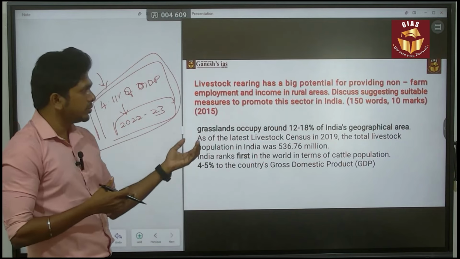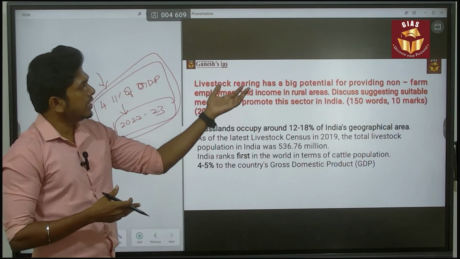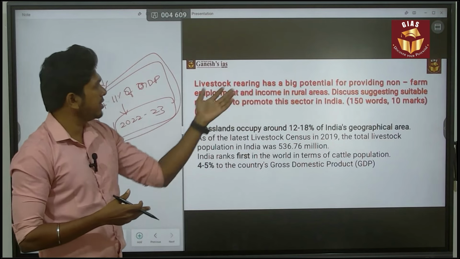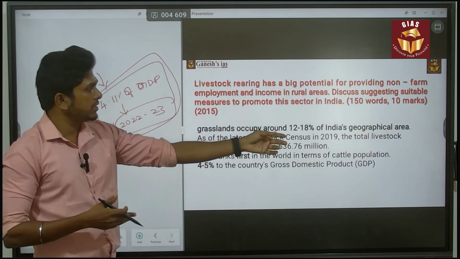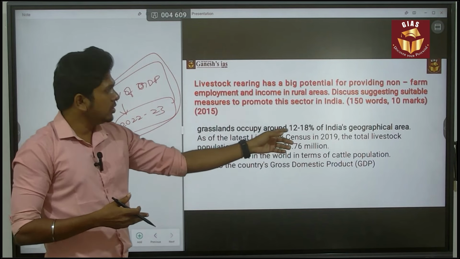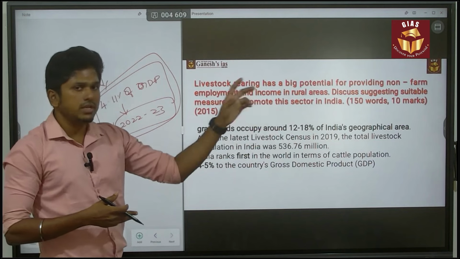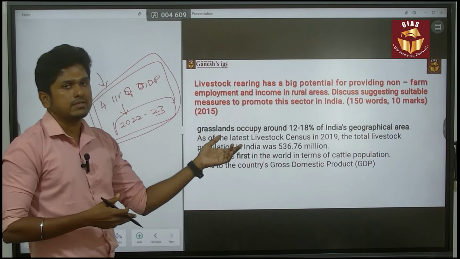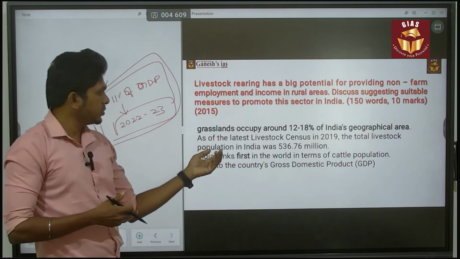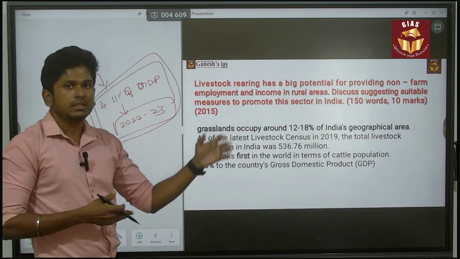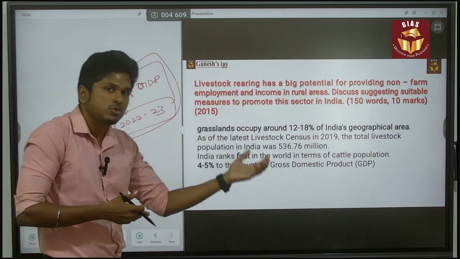Also, the question says it has a big potential for providing non-farm employment and income. That big potential is because around 12 to 18% of India's geographical area comes under grassland, which means we have a huge potential. India also ranked first in cattle population, so we have a huge potential.